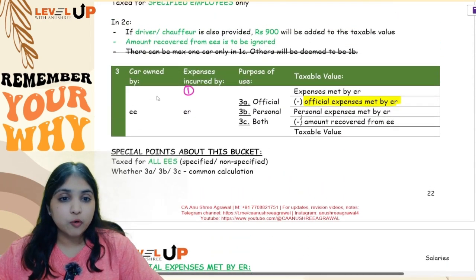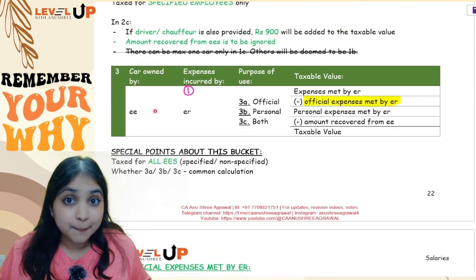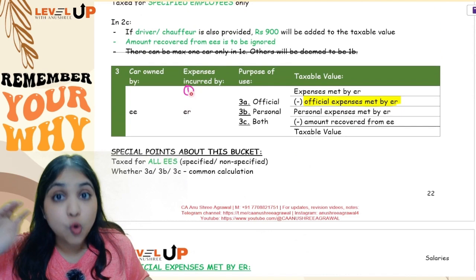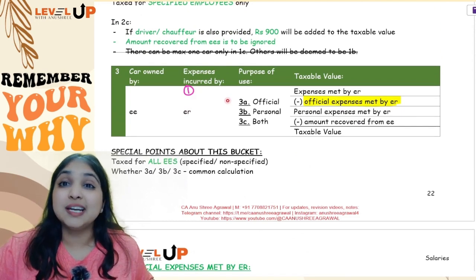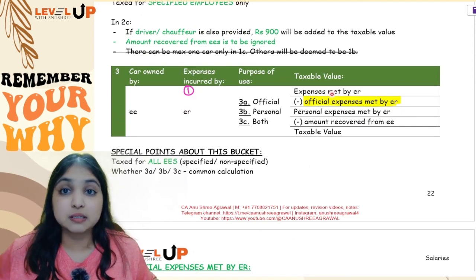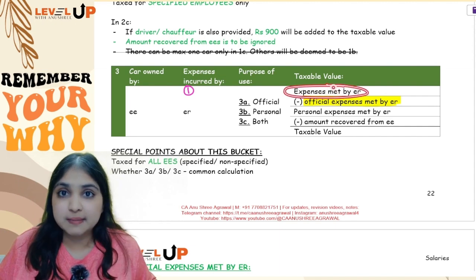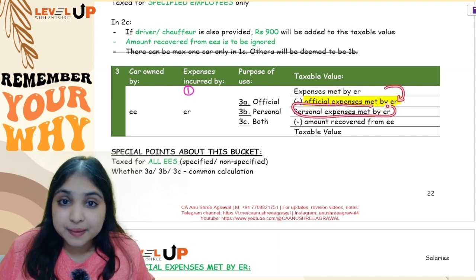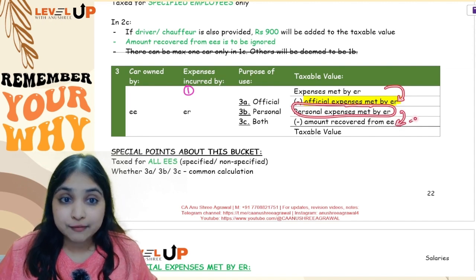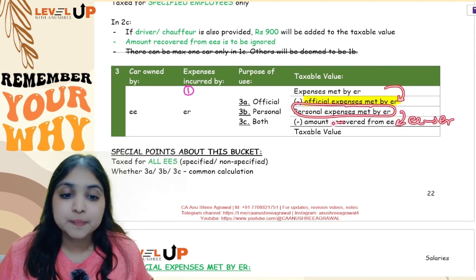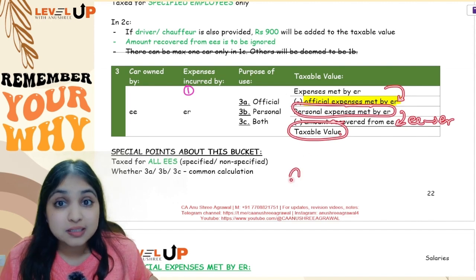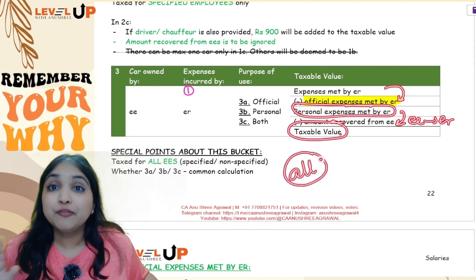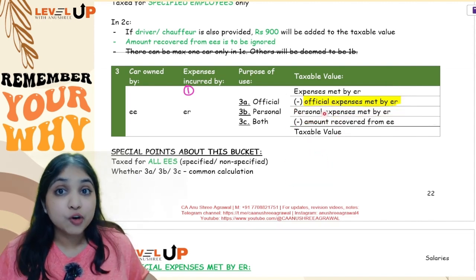Okay, so over here, if the car is owned by employee himself, employer is helping you only with the expenses. Employee is getting only one benefit, only the expenses. So you will start with how much expenses met by the employer. You will subtract official expenses. You will get personal expenses. You will subtract whatever money employee has paid to the employer. You will get the taxable value. Now this is taxable for all employees, not for only specified employees.